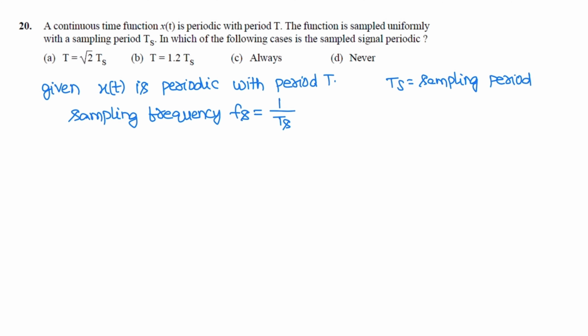So 1 by ts is fs, that is the sampling frequency. We know that the Nyquist rate is 2 times the highest frequency component of the message signal. This is an ideal case. Generally, the sampling frequency should be greater than or equal to the Nyquist rate, that is 2f.